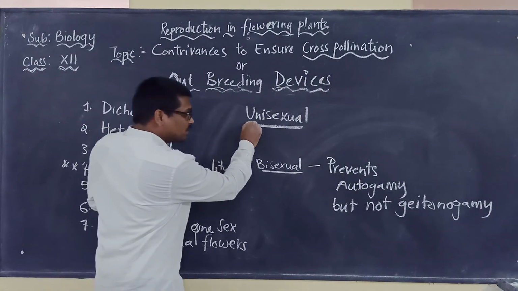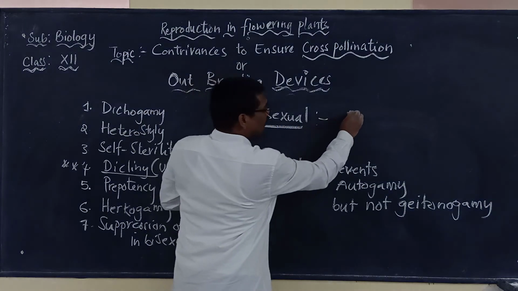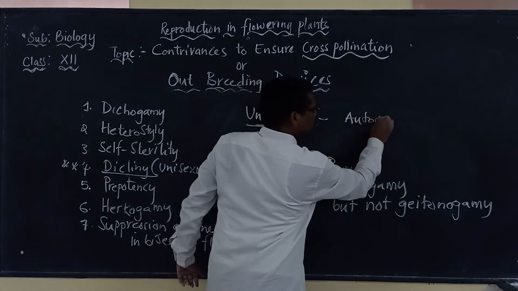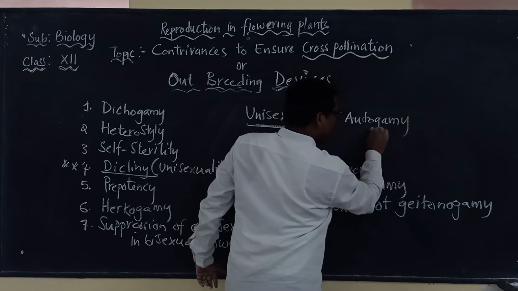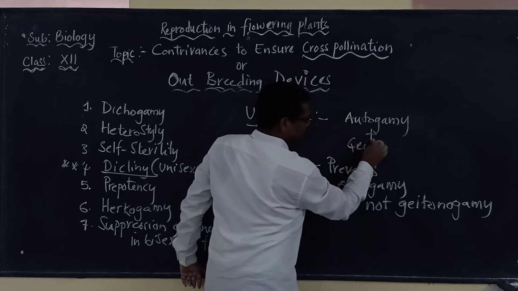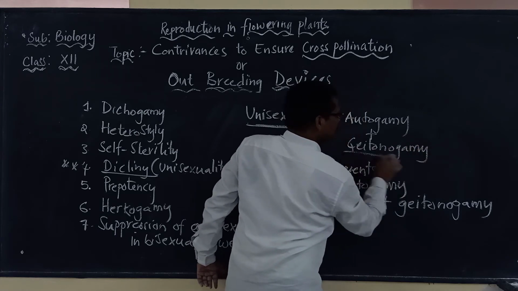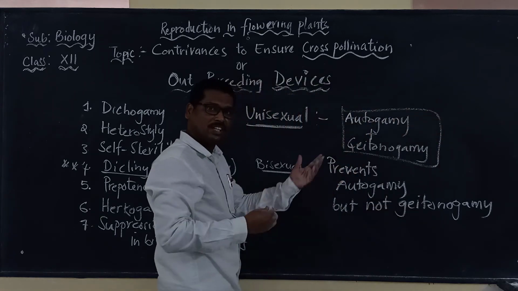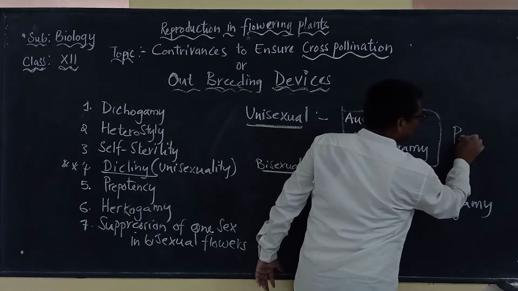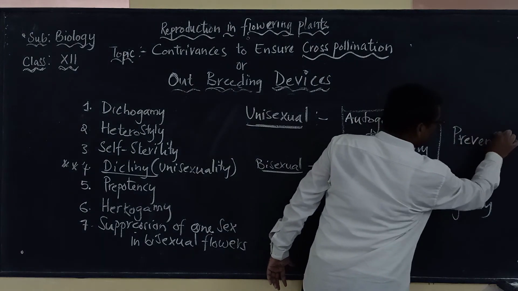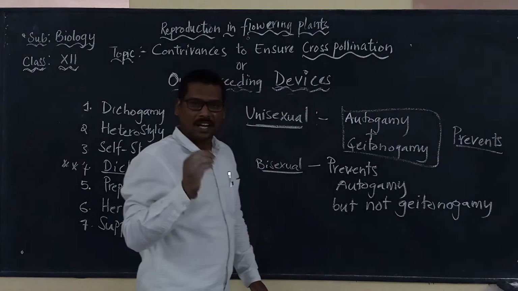In unisexual flowers, both autogamy and geitonogamy are prevented. Both will not take place. Then how will pollination take place?